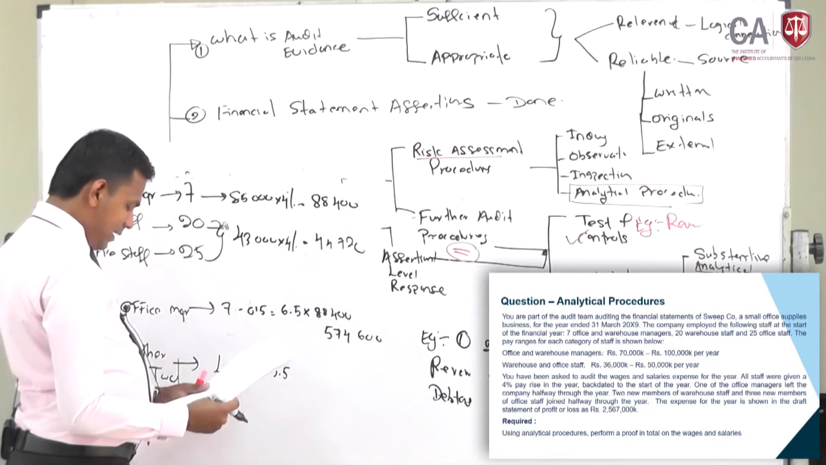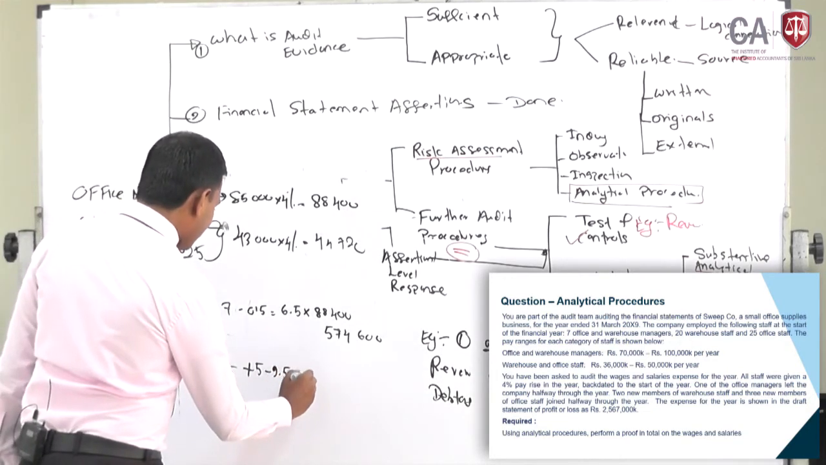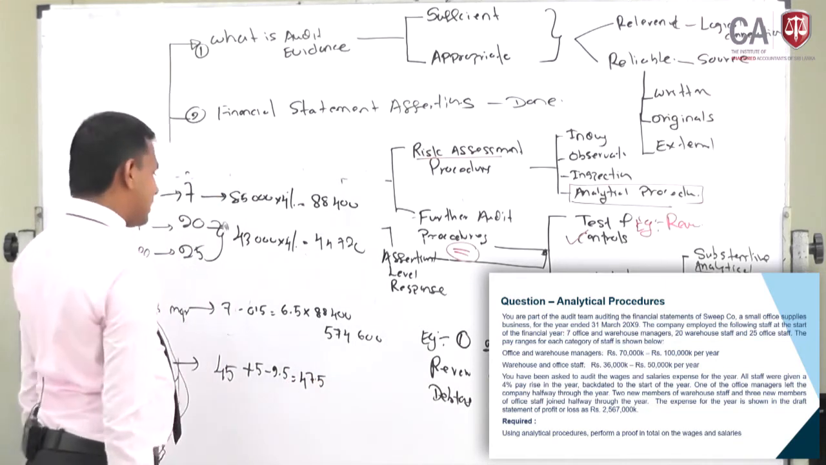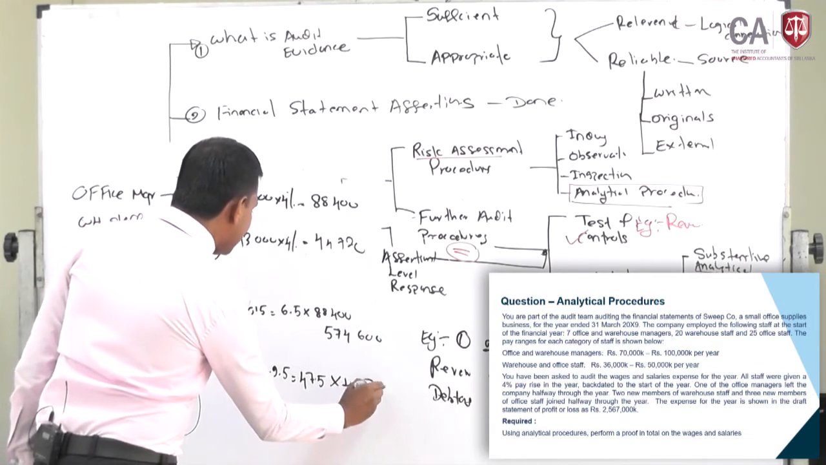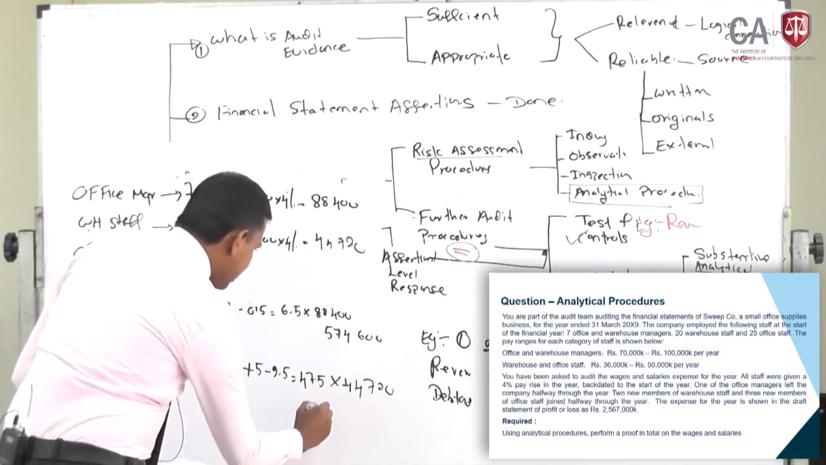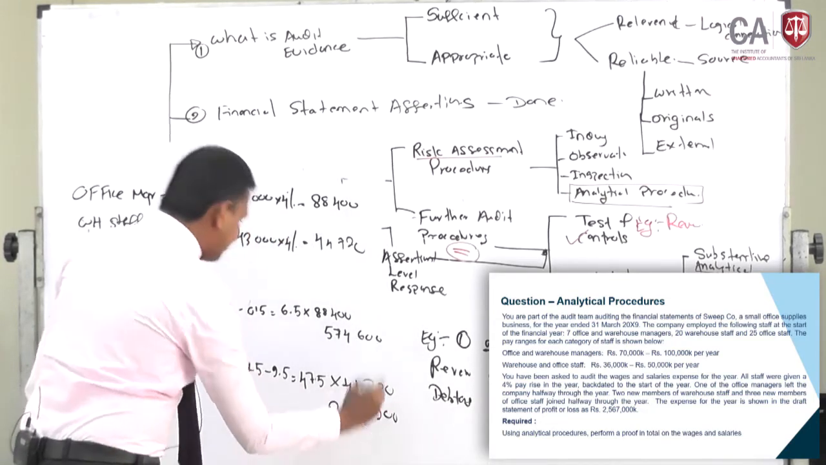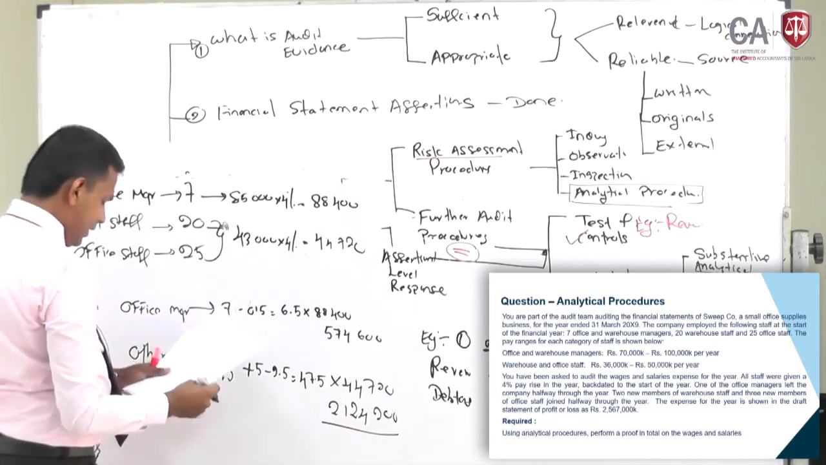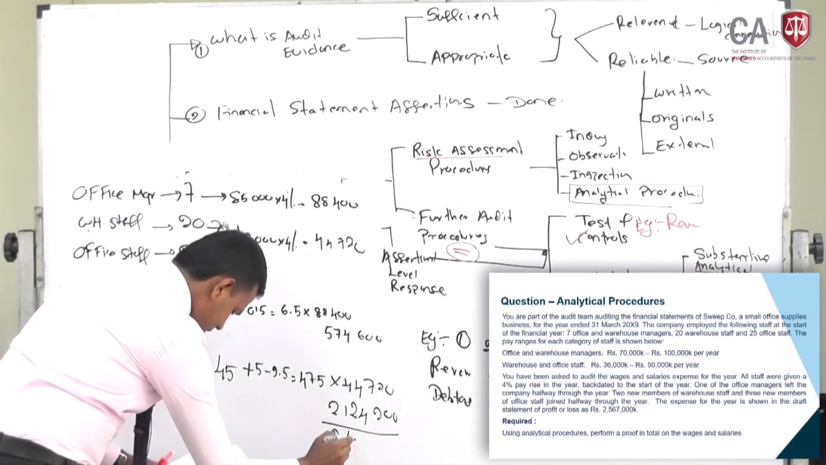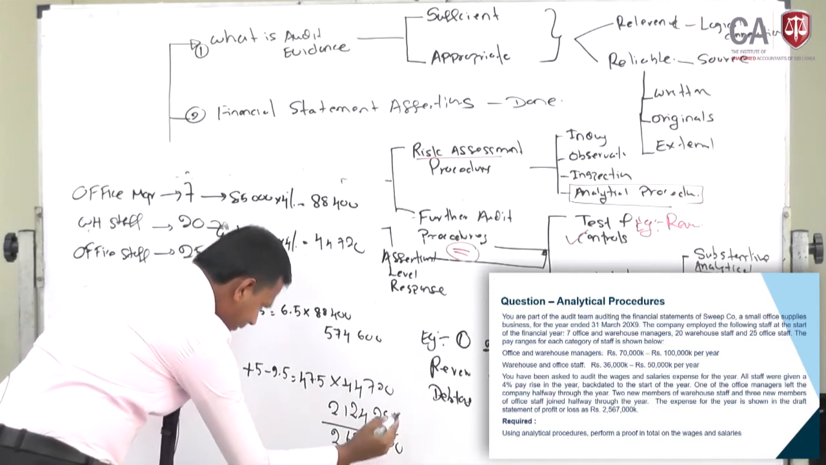So altogether 45, that means 47.5 is the calculation for this category, and into 44,720. The answer should come to 2,124,200. If we get the total of these two costs, it will be 2,698,800, right.